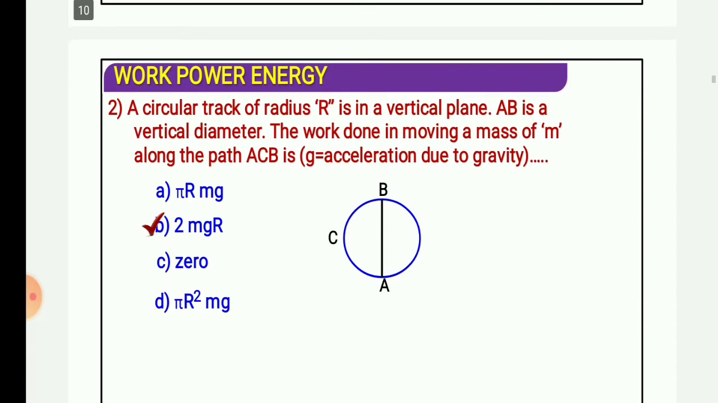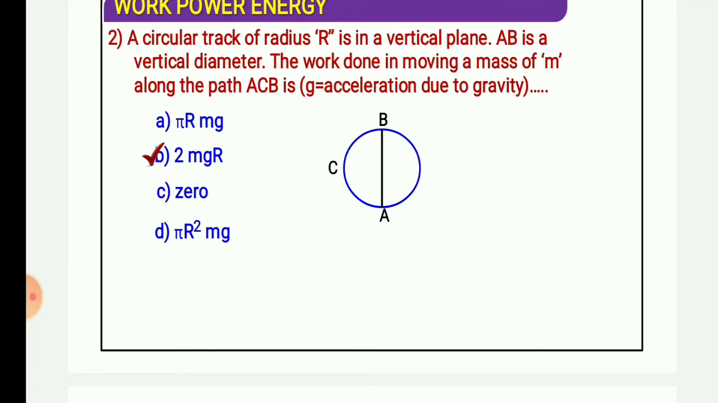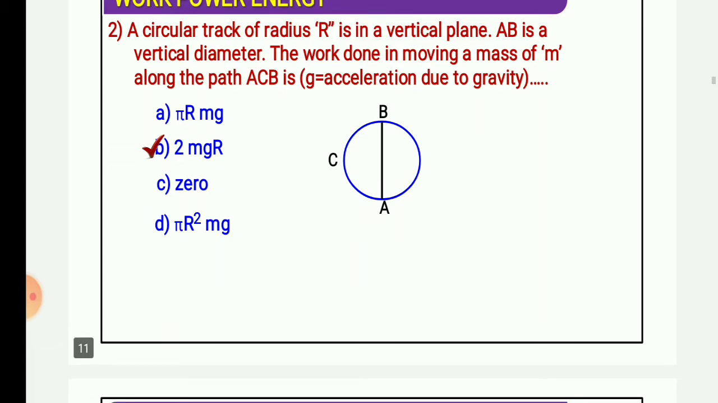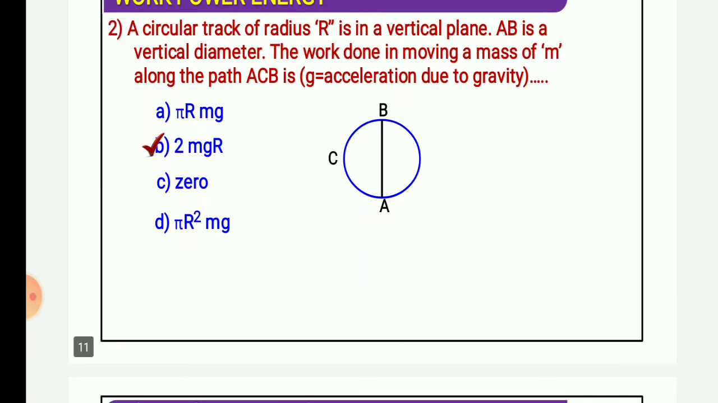Now the second example. A circular track of radius r. It is very important. This question has been asked in JEE Mains perhaps 2 or 3 times, so you have to concentrate on this question. A circular track of radius r is in a vertical plane. AB is a vertical diameter. The work done in moving a mass m along the path ACB is.